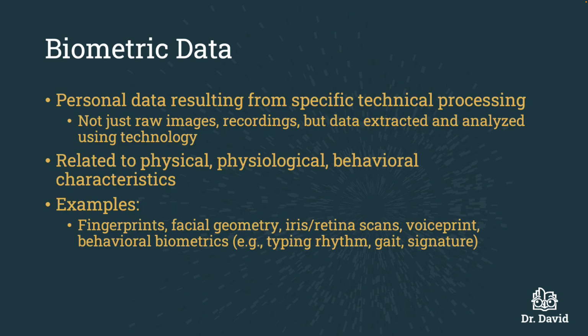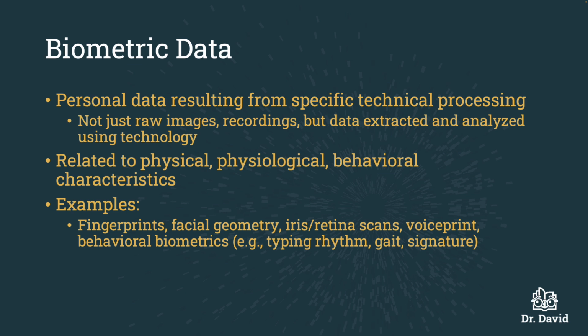Finally is biometric data. This is personal data resulting from special technical processing. Now, this is really important because the special technical processing goes part and parcel with biometric data. And so, for example, it's not just raw images and recordings, but the data that is extracted and analyzed from that image or recording using technology.